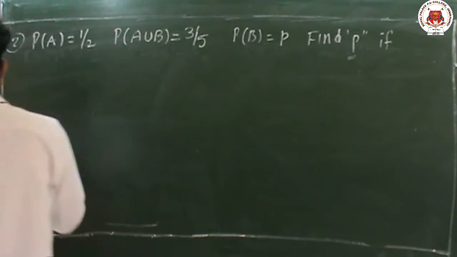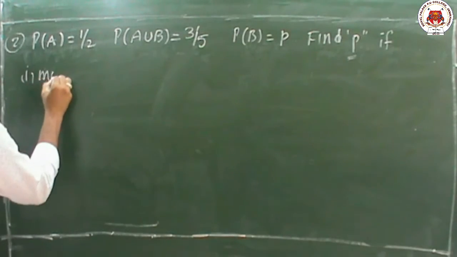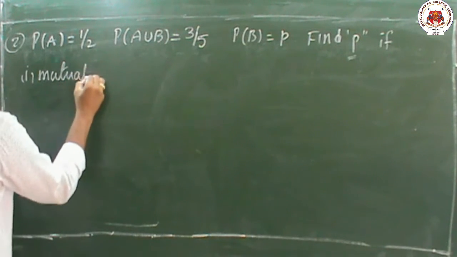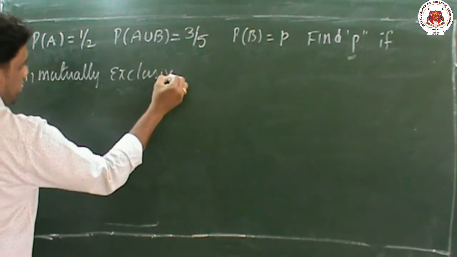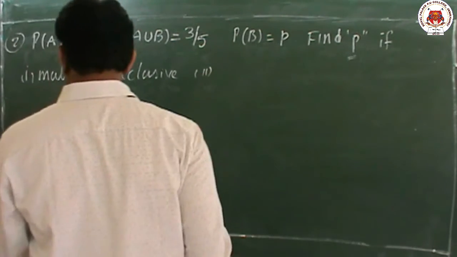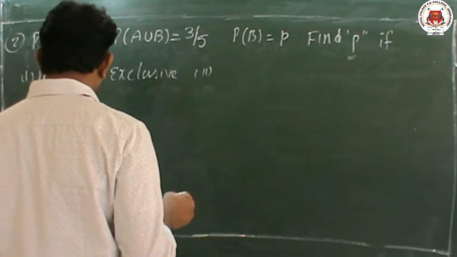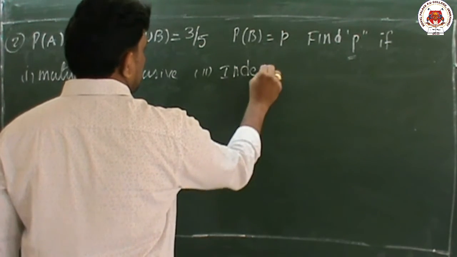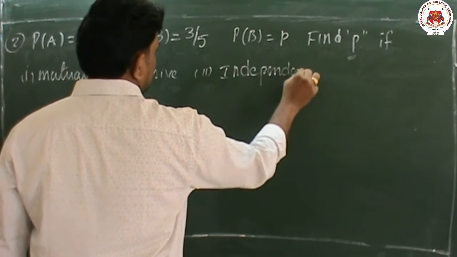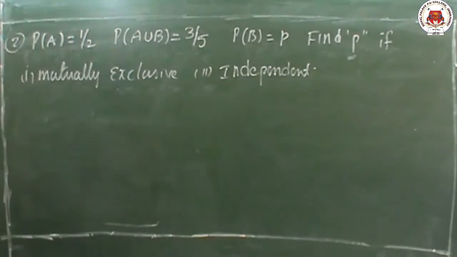Here he has given conditions. The first one is mutually exclusive, the second one is independent. So there are two cases.